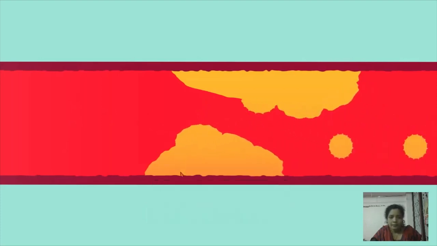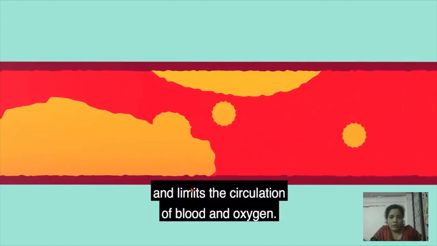See here, this is the fat deposition. This is the wall of the artery, this one and this one, and here is the fat deposition. So only a little gap is there, compared to a full gap. With only a little gap, the blood cannot flow easily this way. Why? Because of the fat deposition. It limits the circulation of blood and oxygen. So the oxygen and the blood cannot flow properly.